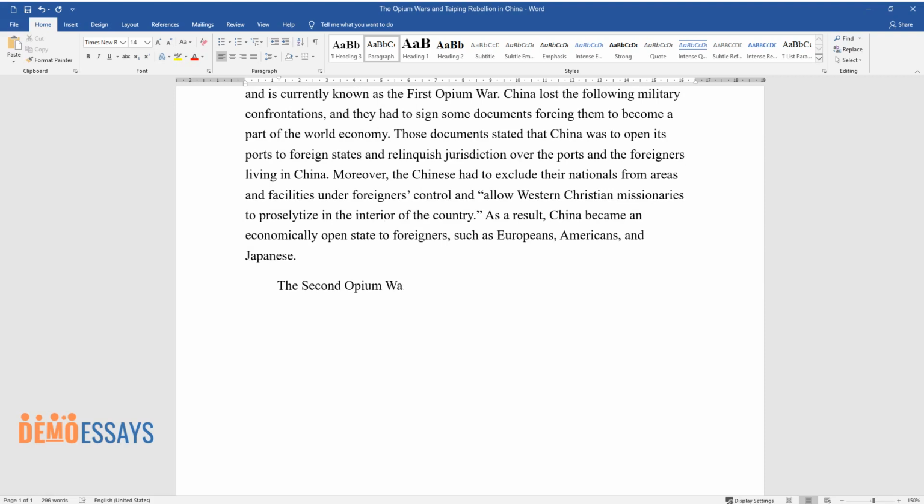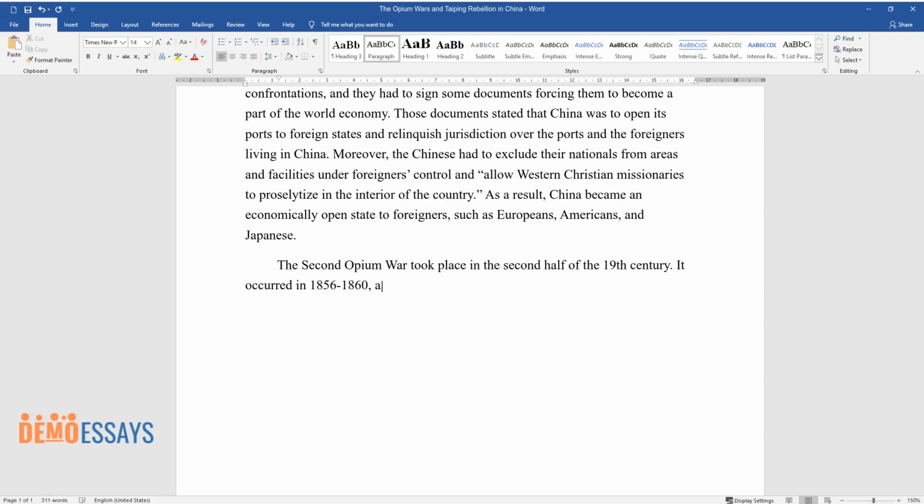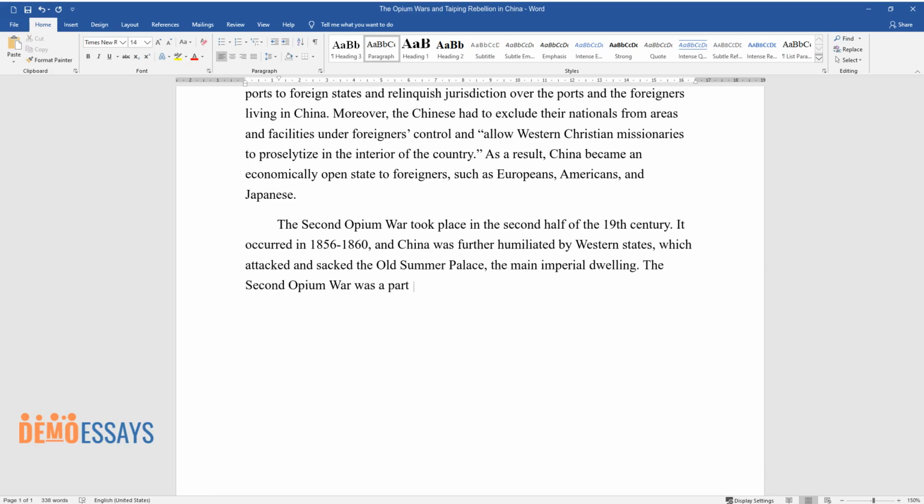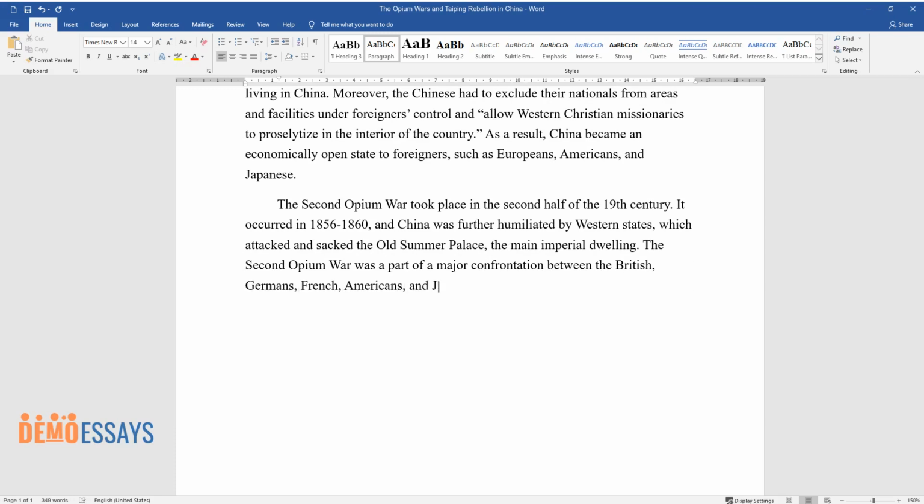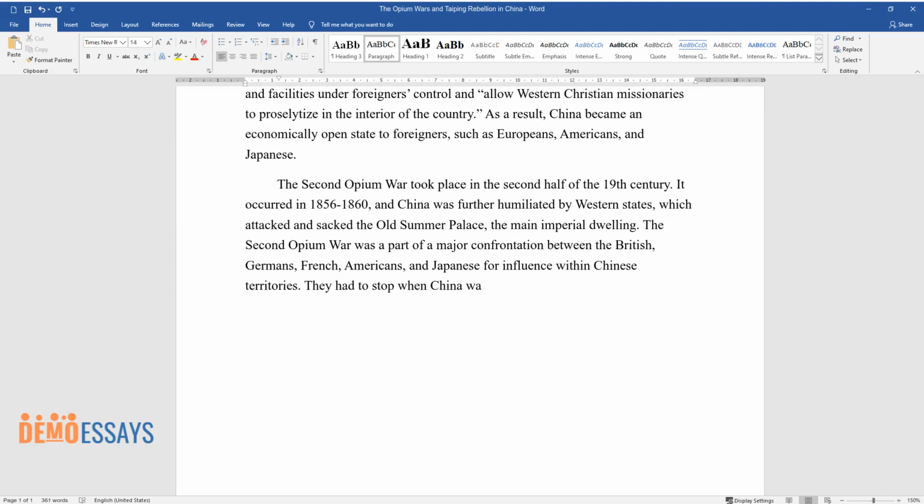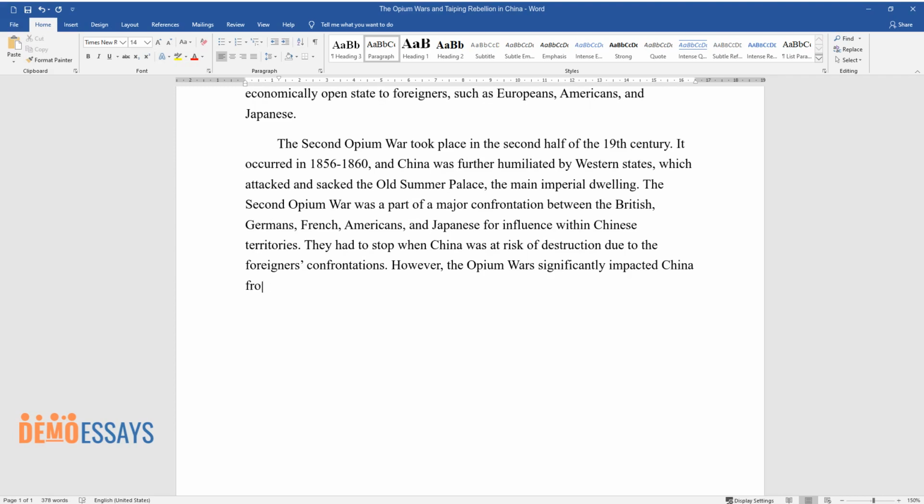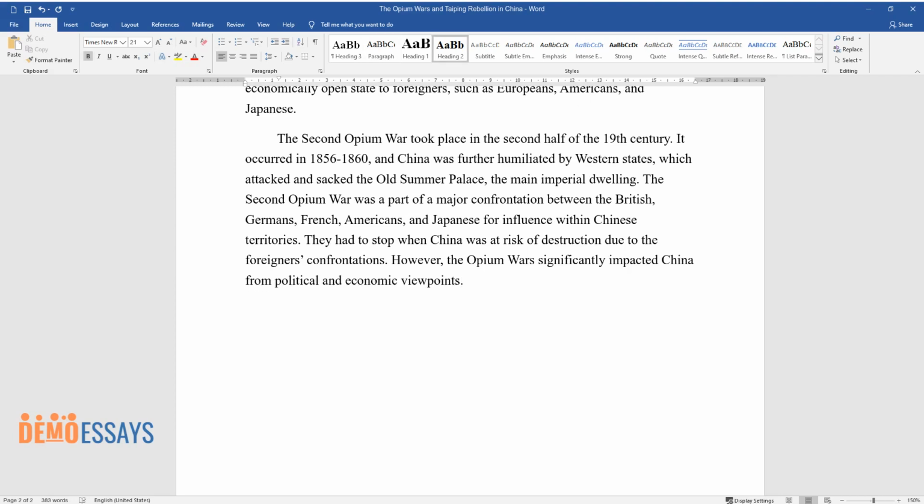The Second Opium War took place in the second half of the 19th century. It occurred in 1856 to 1860, and China was further humiliated by Western states, which attacked and sacked the Old Summer Palace, the main imperial dwelling. The Second Opium War was a part of a major confrontation between the British, Germans, French, Americans, and Japanese for influence within Chinese territories. They had to stop when China was at risk of destruction due to the foreigners' confrontations. However, the Opium Wars significantly impacted China from political and economic viewpoints.